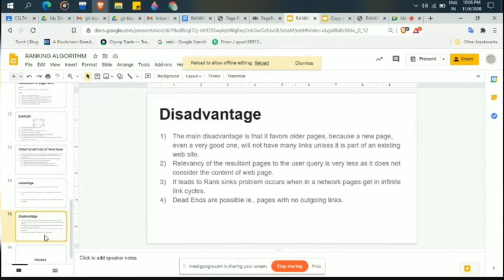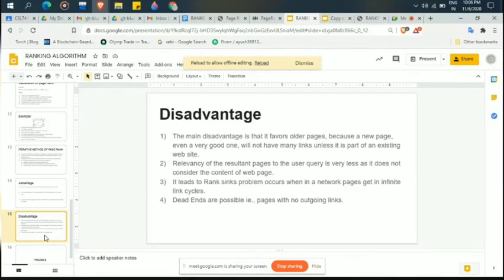The main disadvantage is that it favors older pages. If a new page comes and it is the best, its incoming links are still very few. According to this algorithm, the incoming links for an older page are much more than for a newer page. Maybe the new page is best, but we give priority to the older page. So this is the disadvantage. Relevancy of the resultant pages to the user query is very low.